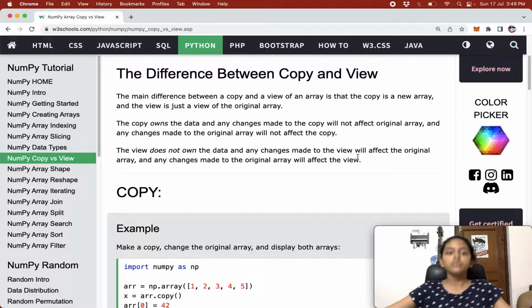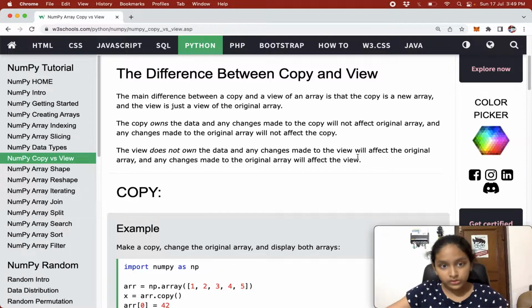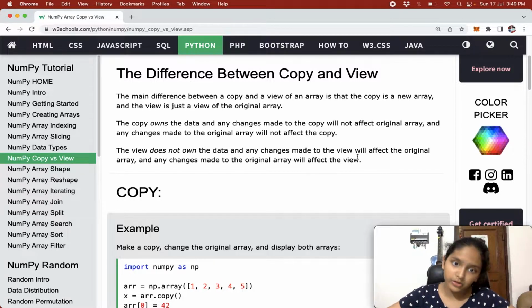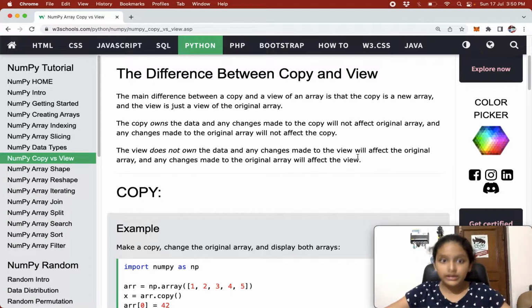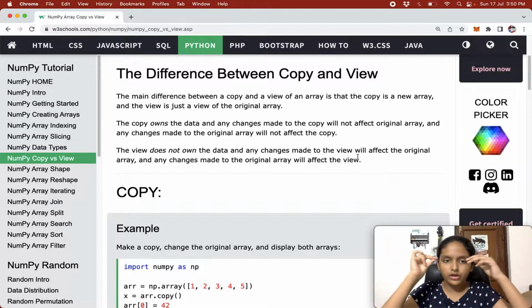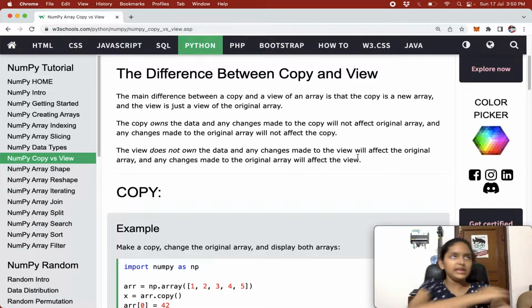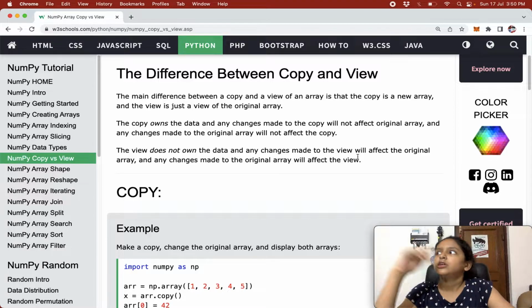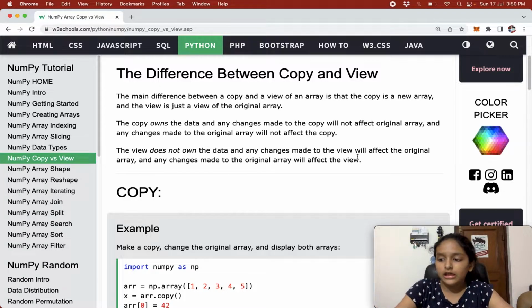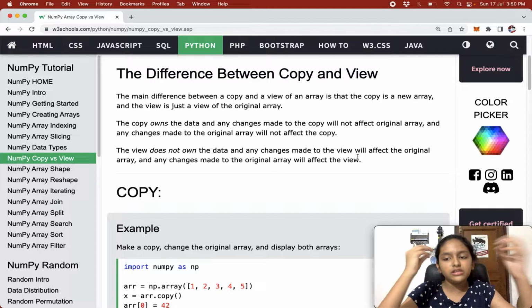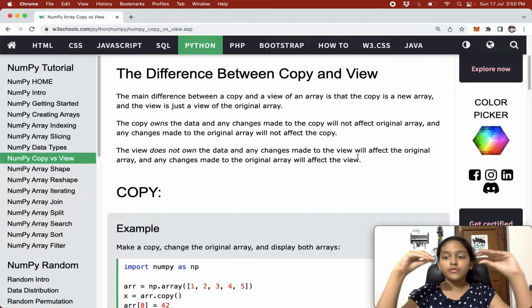All right, so the copy owns the data and any changes made to the copy will not affect the original array, and changes made to the original array will not affect the copy. So this basically means the copy owns the data. Copy is like another array which you're saving.